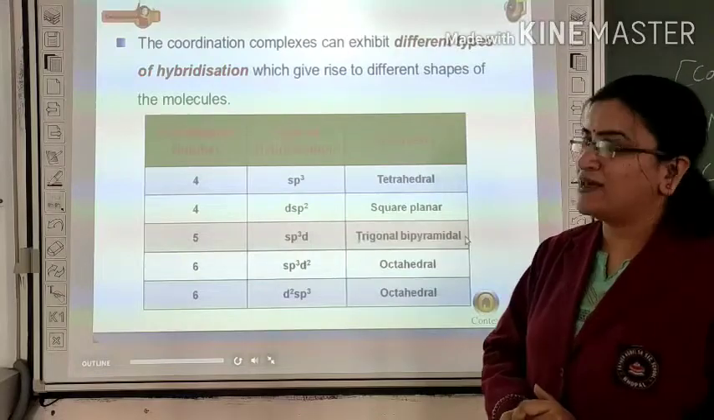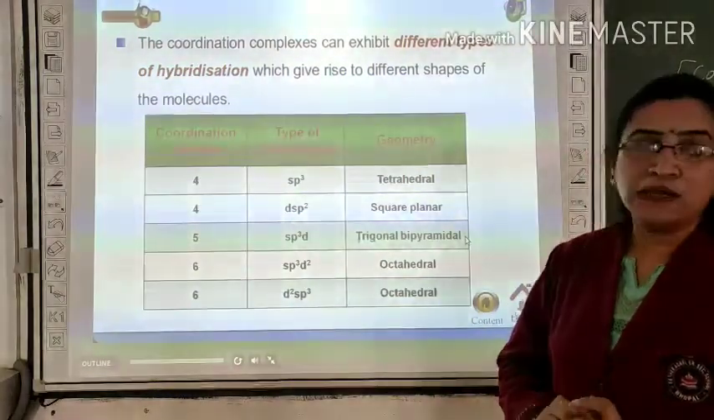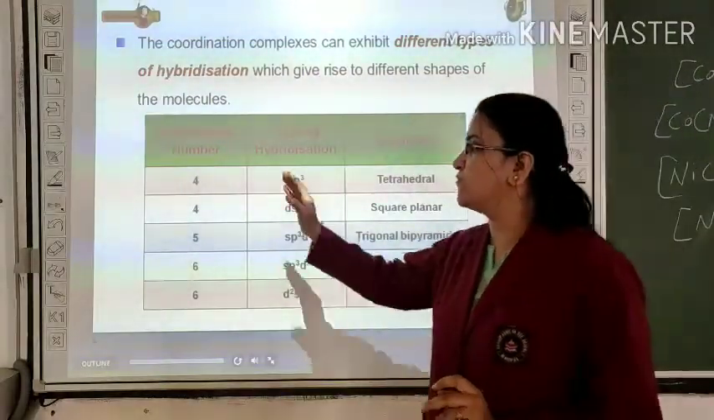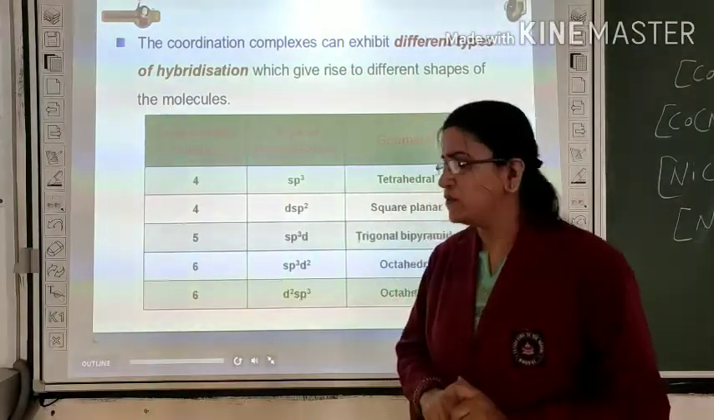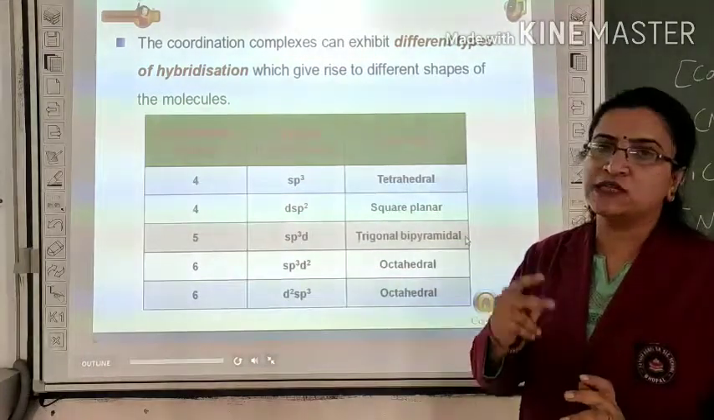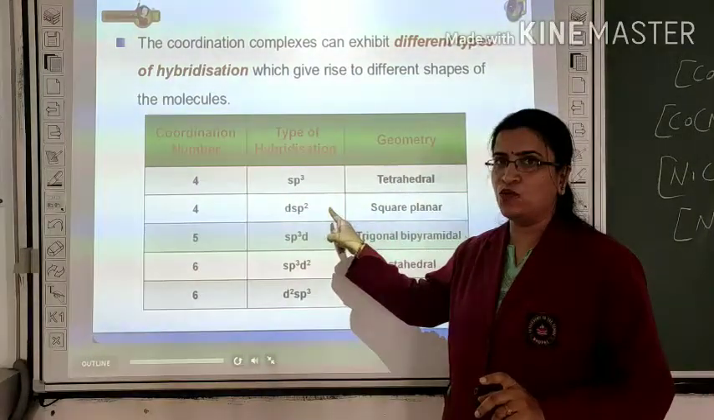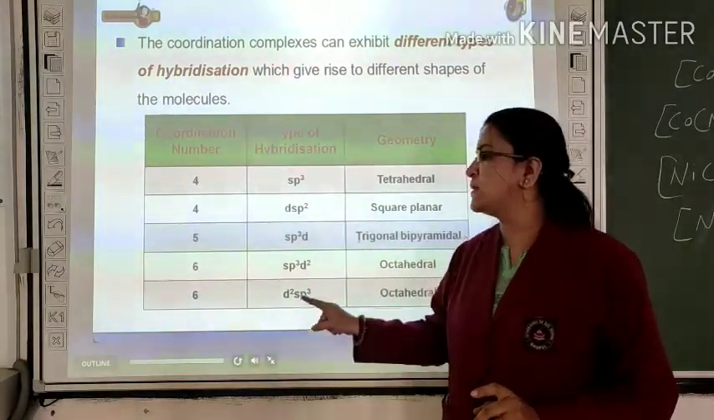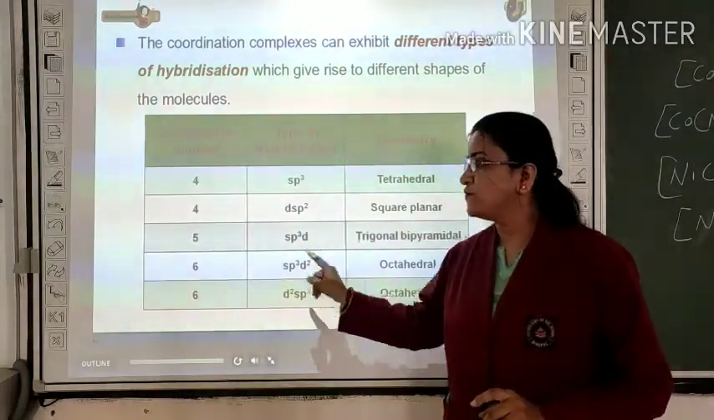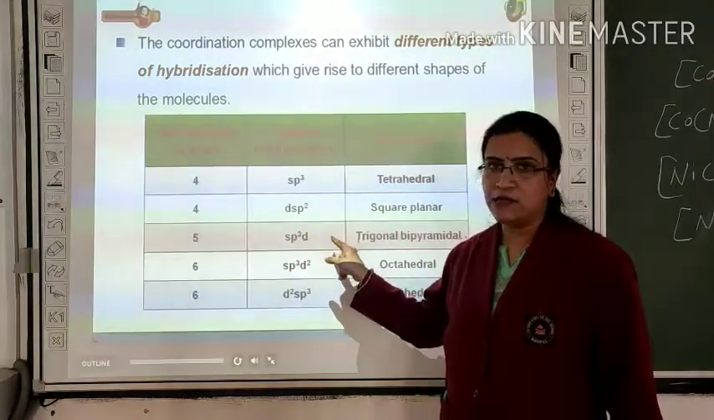Coordination complexes can exhibit different types of hybridization. For example, in this chapter we mostly study complex ions having coordination number 4, 6 or 5. If any central metal ion has coordination number 4, then it shows two types of hybridization, sp3 or dsp2. If it has coordination number 6, then it shows sp3d2 or d2sp3. But if it has coordination number 5, then it shows sp3d.